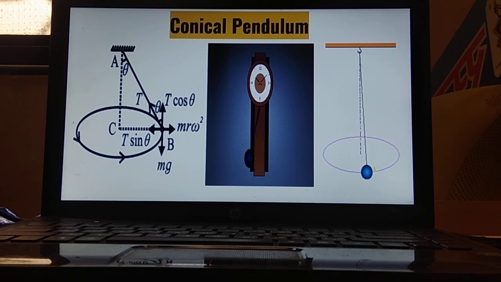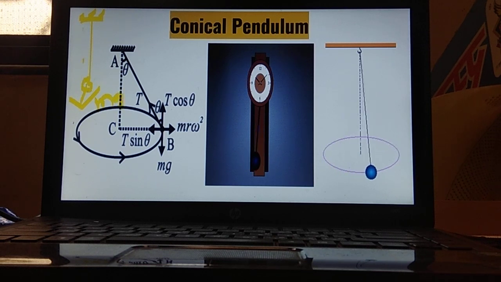You will see that, take for example, this is a clamp, and I have just stretched a string and I have attached a bob. The bob's weight will be felt downwards, and it will be equal to the weight of it, that will be m into g.